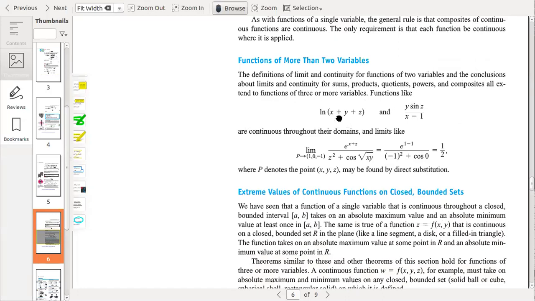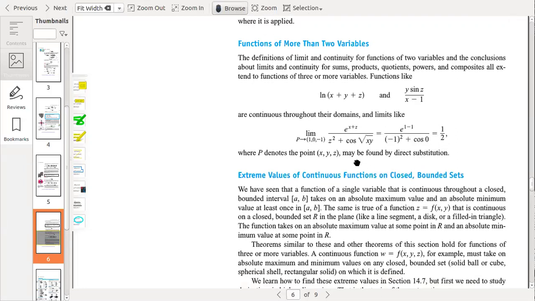Functions like ln(x + y + z) and y sin z/(x − 1) are continuous throughout their domain, and limits like the limit as P approaches (1, 0, −1) of e^(x+z) + cos √(xyz) = e^(1−1) + cos 0 = 1/2... where P denotes the point (x, y, z), may be found by direct substitution.